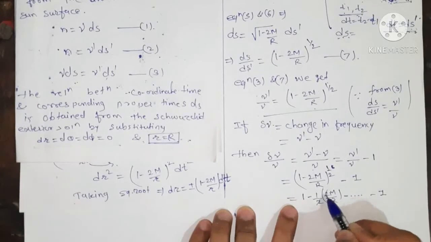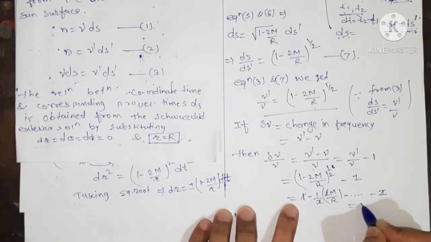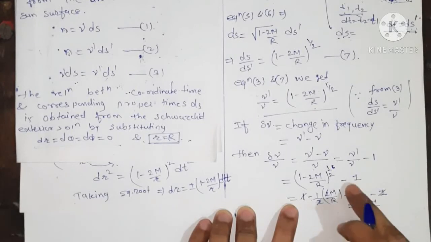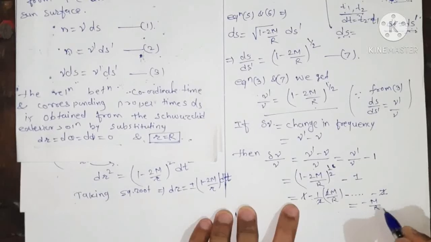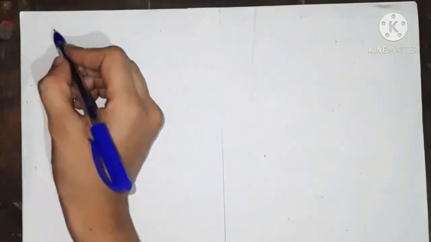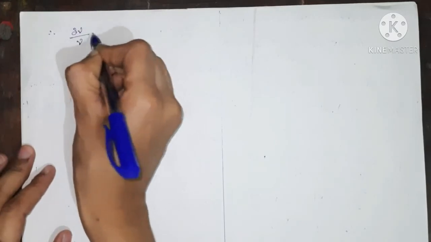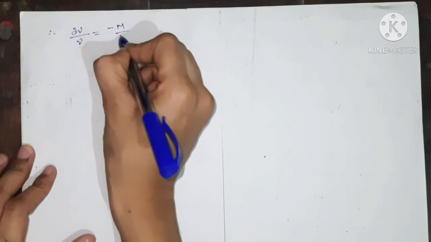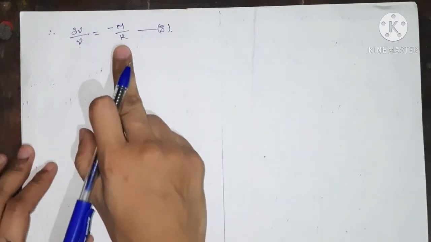The 2 cancels, and 1 minus 1 cancels. So this equals minus m upon R, and we neglect the higher power terms. Therefore delta nu upon nu, that is the change in frequency upon the original frequency, equals minus m upon R, and we give this as equation number 8.